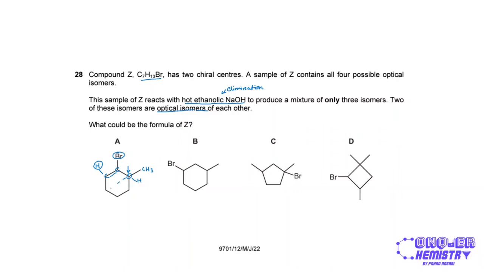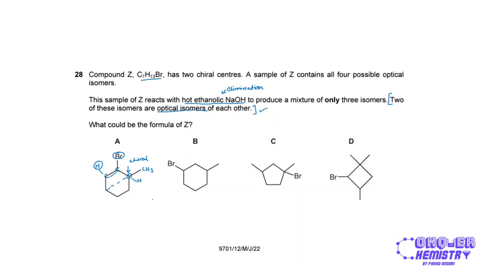if I were to draw a line to the opposite end of this ring, I would know that the 2 sides are not the same as each other. It's not a line of symmetry, so it is in fact chiral, right? So I have 2 isomers already that are optical isomers of each other. So that statement, 2 of these isomers are optical isomers of each other, is correct in this case.